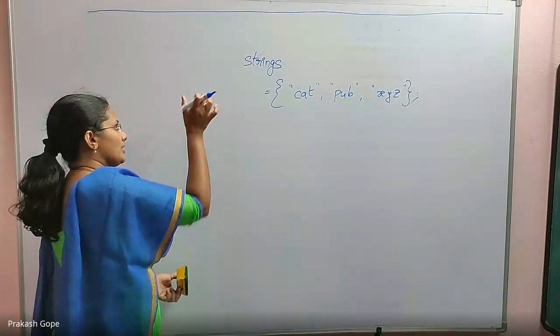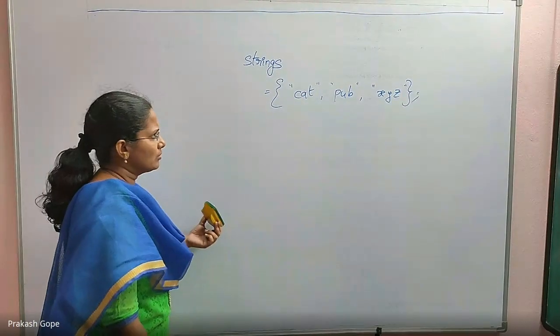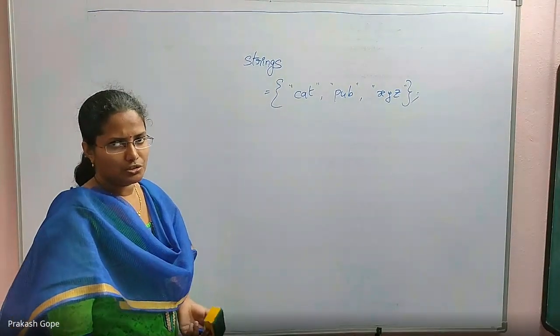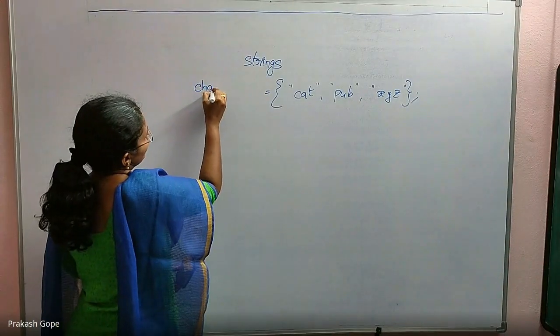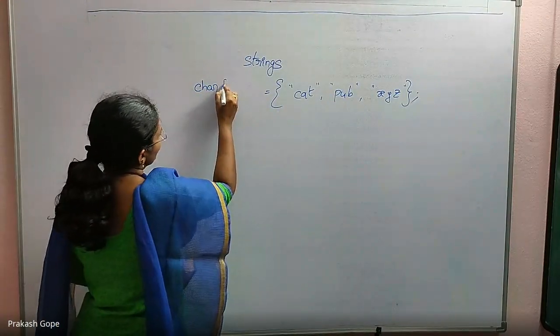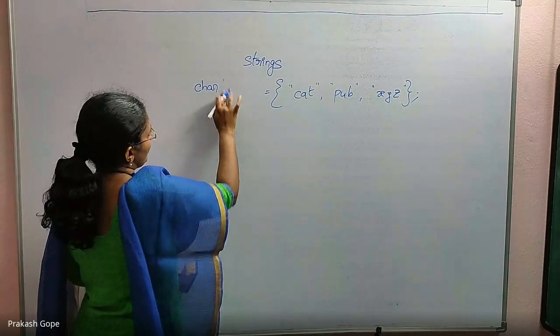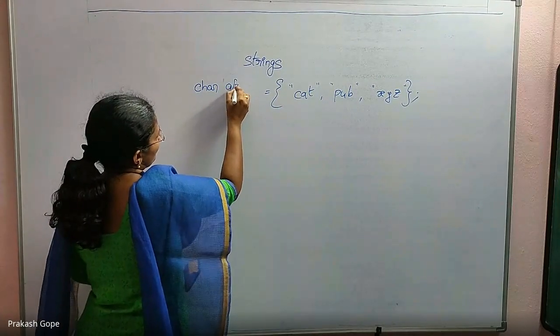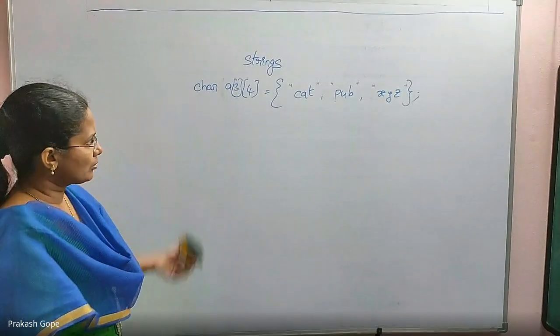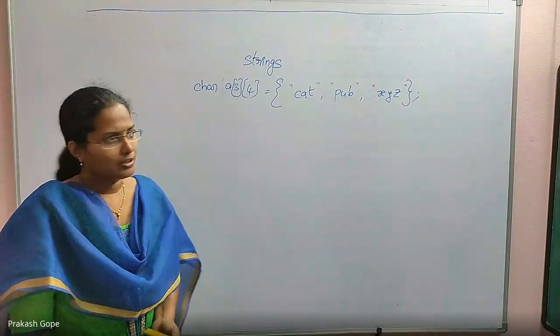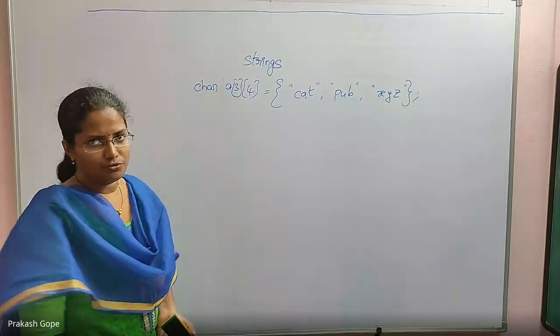So how do I declare it? To be frank, it is a 2-dimensional array. That's a 2-dimensional character array. Char. There are 3 elements. The name, let it be A. 3 rows. Each one has 4 columns because there is a null character also. That's all. This is the declaration. Char A of 3, 4.